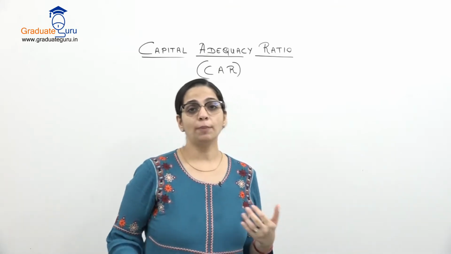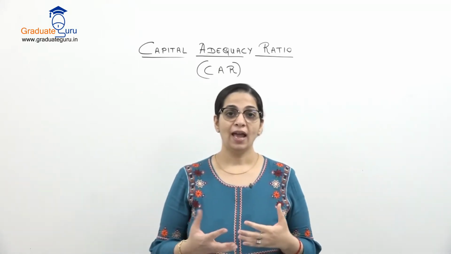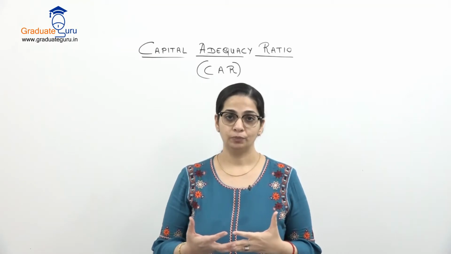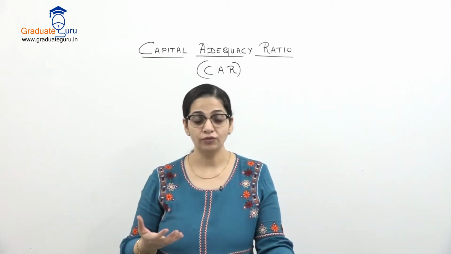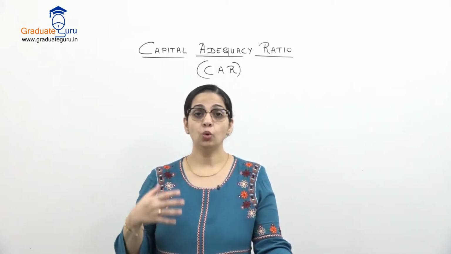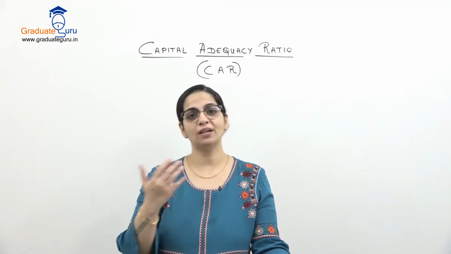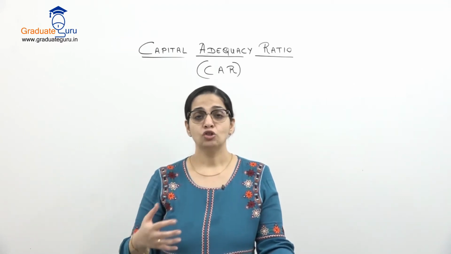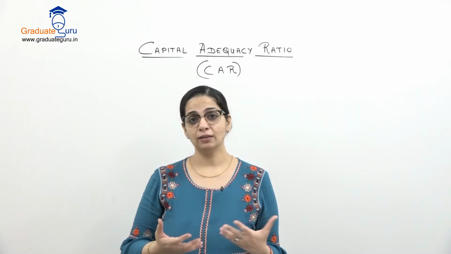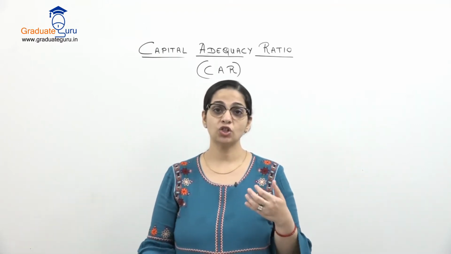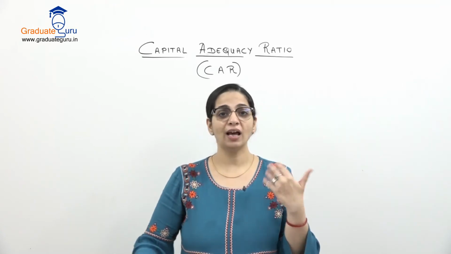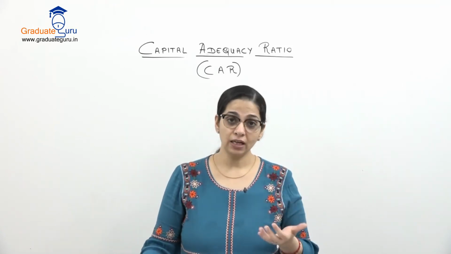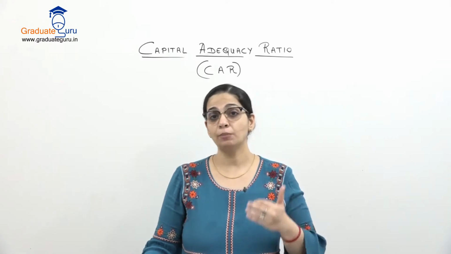Now when we talk about capital adequacy, adequate means enough. So ये ratio check करता है if the capital of the bank is enough to cover what? To cover the risks associated with its assets. So जब हम assets की बात करते हैं, there are certain assets which are risky. We feel कि हमें ये पैसे मिलेंगे, which we call our asset. But there is a likelihood that that money will never come to us.